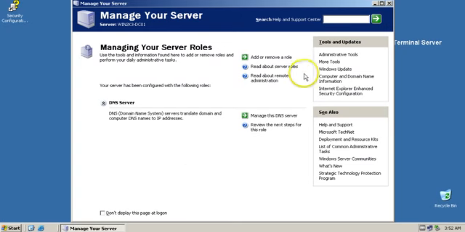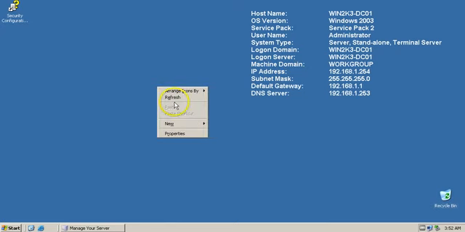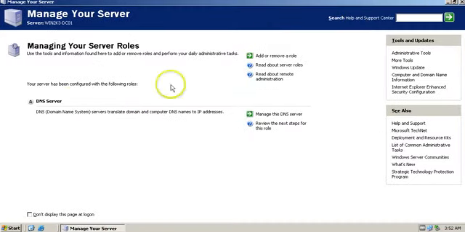And now you can verify this server is no longer acting as an Active Directory domain controller. You can verify from here also. The system type is now server, it's not a domain controller. Also in Server Manager you can verify the Active Directory role has been removed.